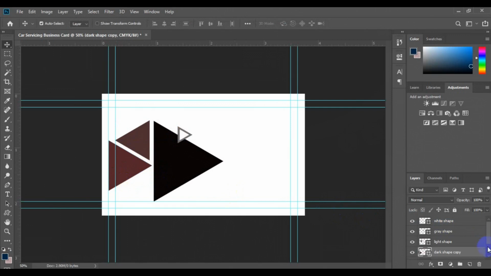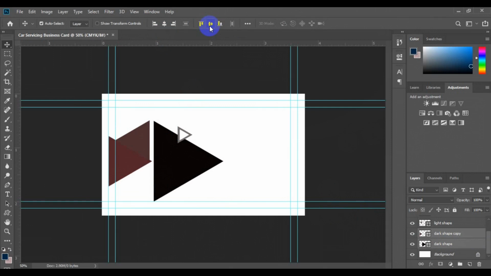So next thing you need to do is to look for the dark layer, press Ctrl key down and make sure you go to alignment right here and work on the align vertical center. So this needs to be aligned properly. Okay, so once it's aligned to vertical center, then you have to go back to this particular shape right here.